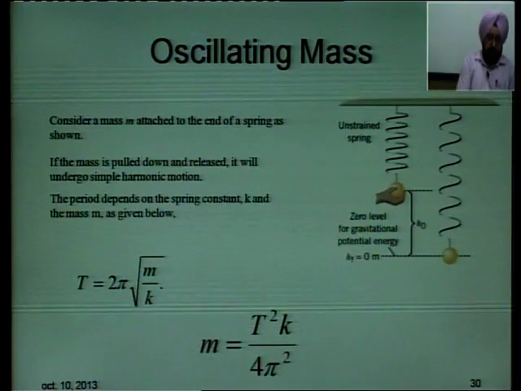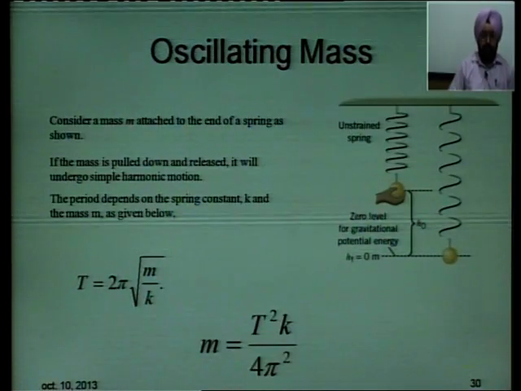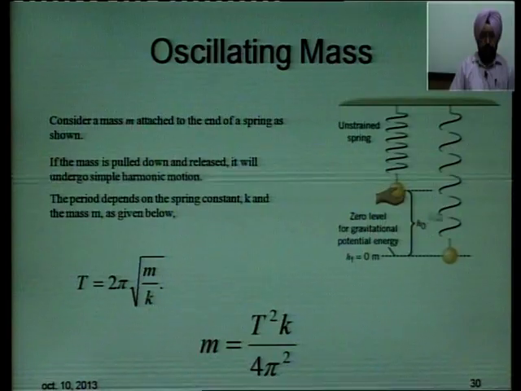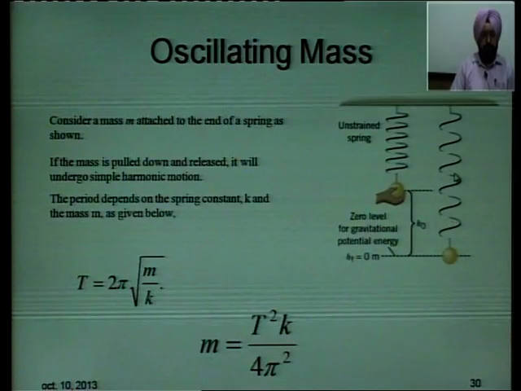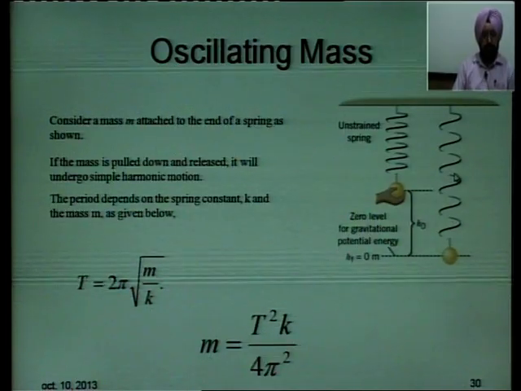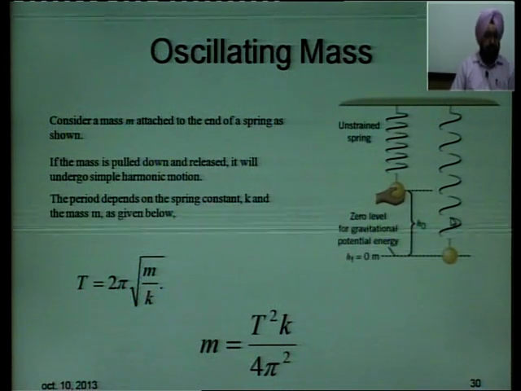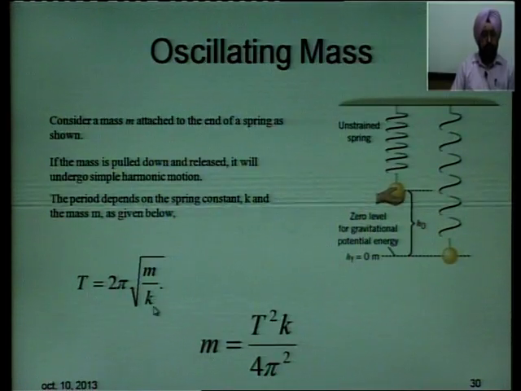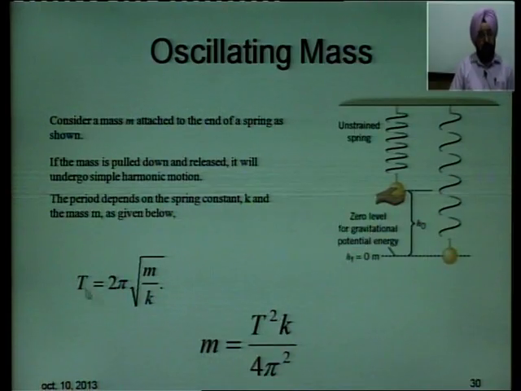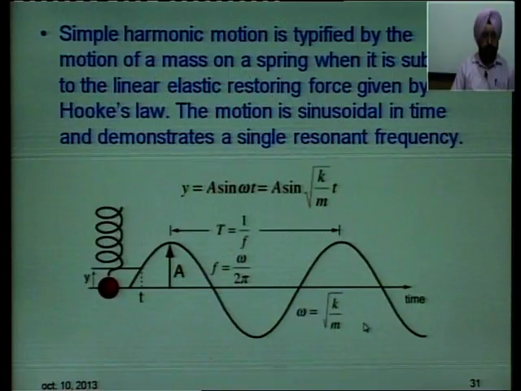Now, let us take up the spring mass system. Consider a mass attached to the end of a spring as shown here. If the mass is pulled down and released, it will start vibrating and undergoing simple harmonic motion. The time period will depend upon the spring constant of the spring and the mass, as given by T equal to 2 pi under root m over k, where m is the mass and k is called the spring constant.